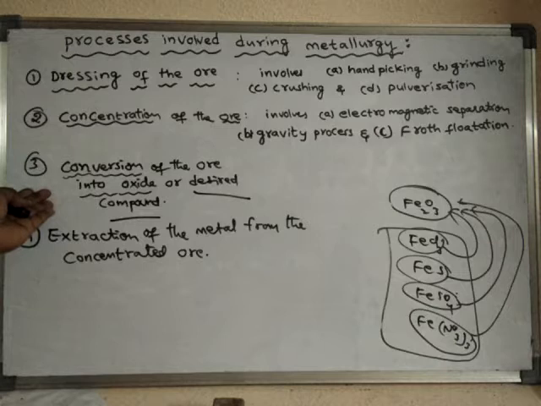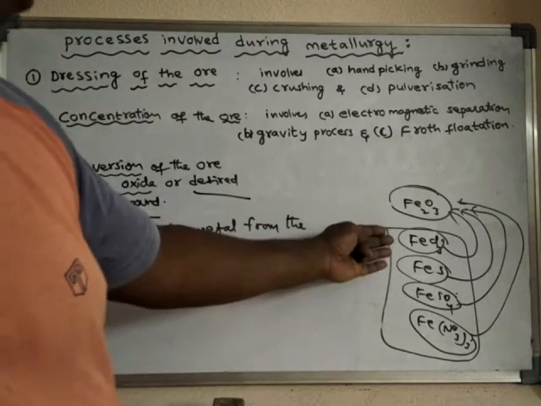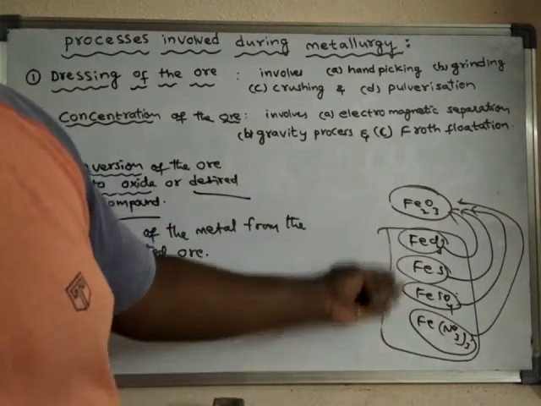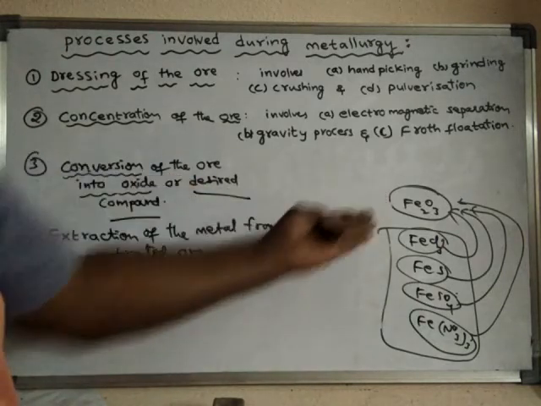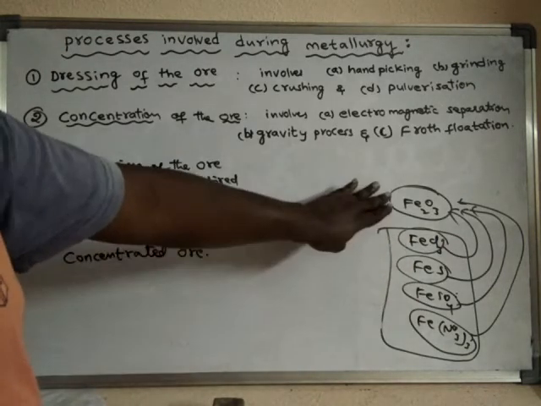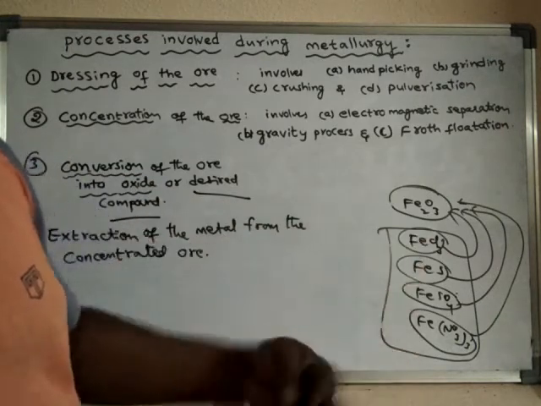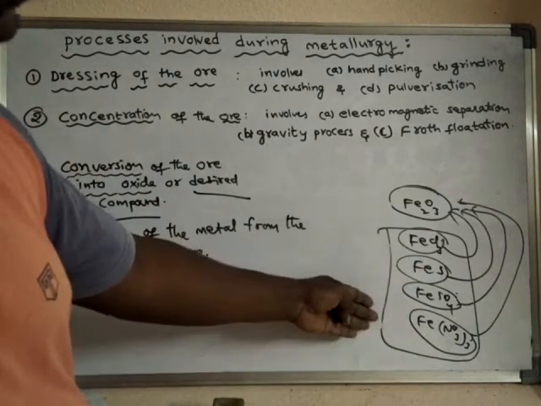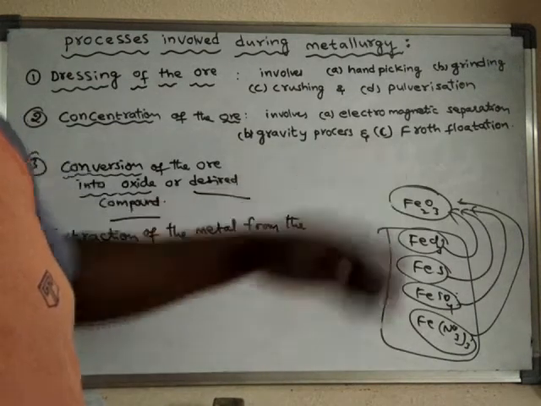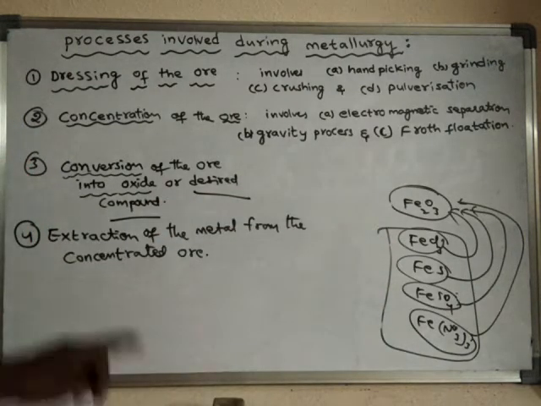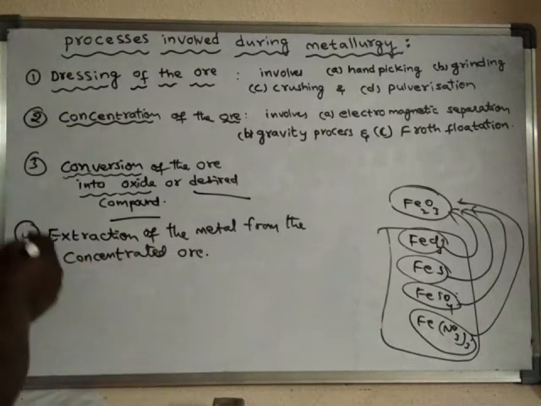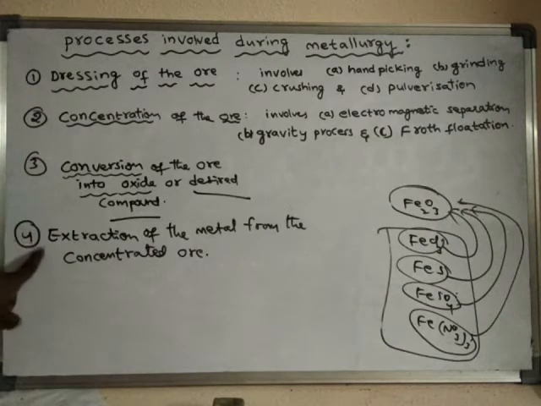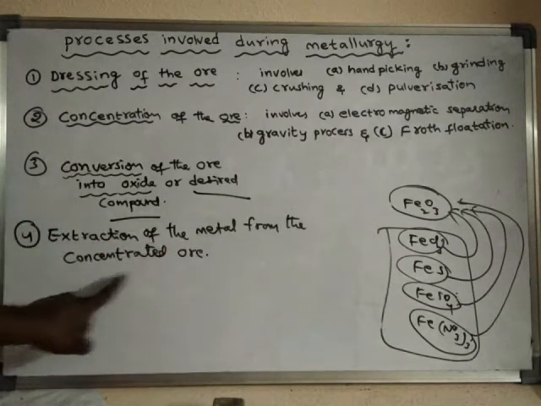Sometimes we may use the conversion method, because if the ore is another type of ore, then those ores are converted into oxide ore. Already it's a concentrated ore, so all these are concentrated ores. After their concentration only, they are converted into oxide ores. So from the concentrated ore the metal can be extracted. This is the fourth step: extraction of the metal from the concentrated ore.